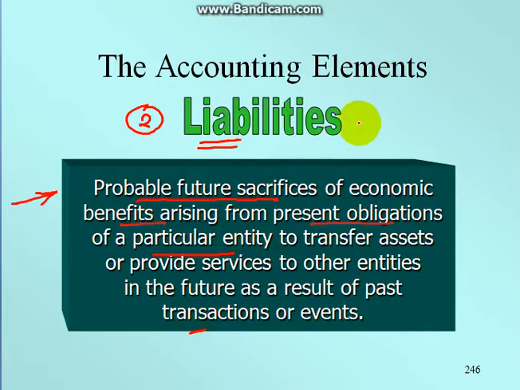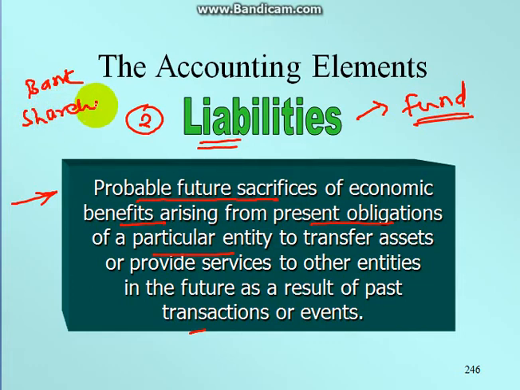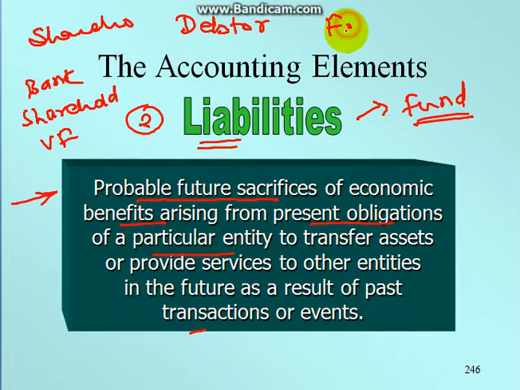Liabilities means funds are being raised from third parties, basically from banks or shareholders, or maybe from VC funding, or from debtors, or from foreign investors. So these are nothing but the outsiders' money. Here it is mentioned in the form of liabilities.